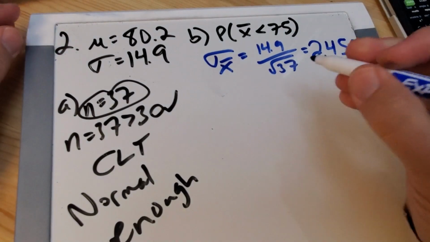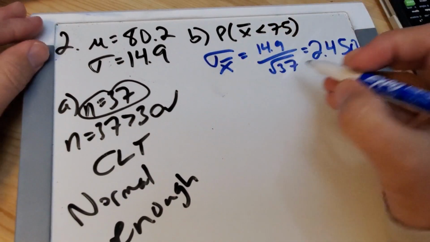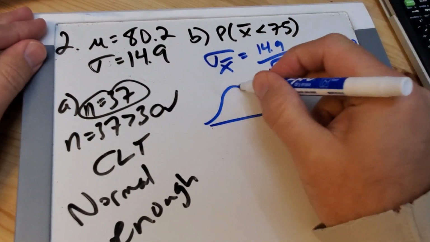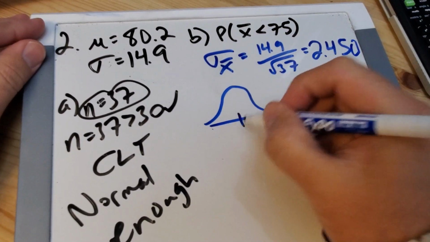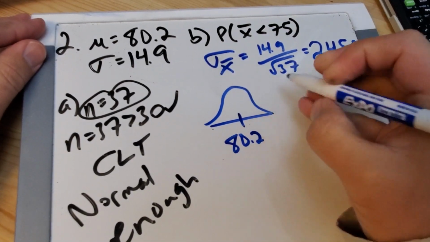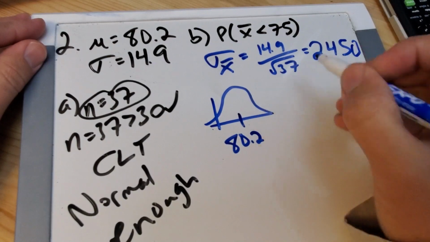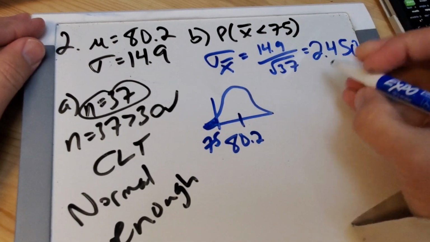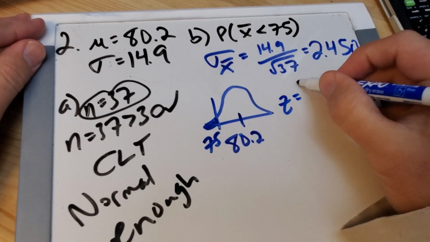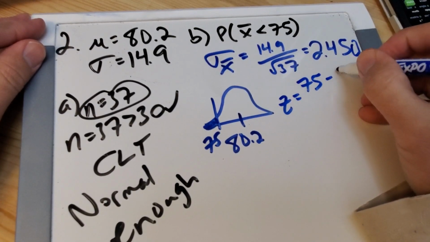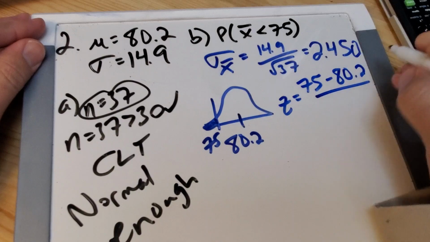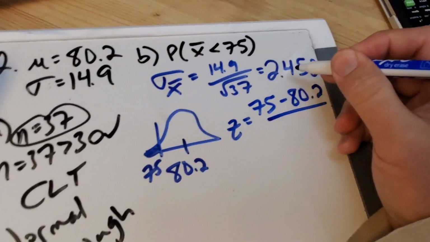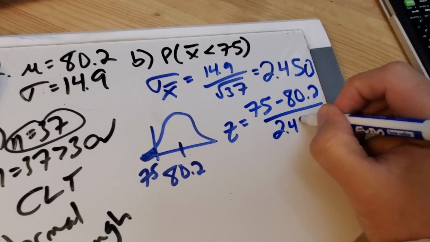And again, we change the standard deviation. Now we can do the problem like normal, like we always do. 80.2 is still the mean. I'm curious about less than 75. So then I change 75 to a z-score. My data point, 75, minus the mean, divided by the new spread here, the spread that works for groups.